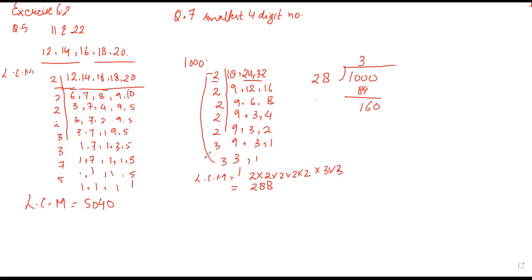Okay, 28 into 5 will give you 140. So the answer will be 20. The answer is 20.